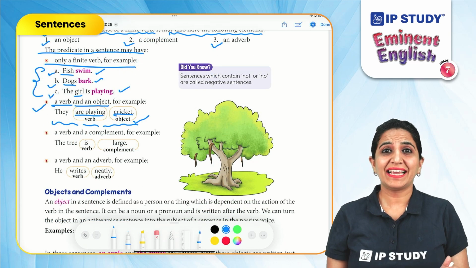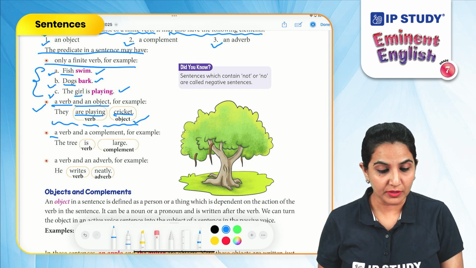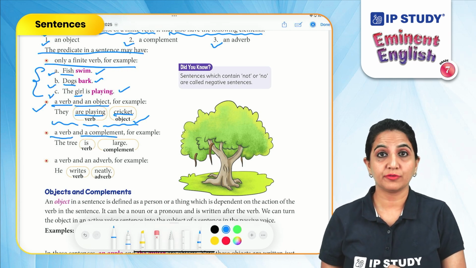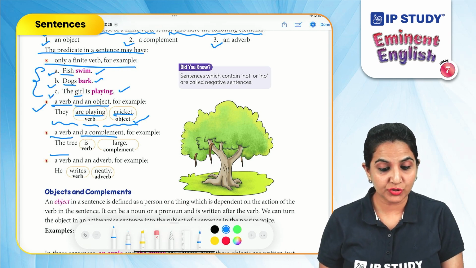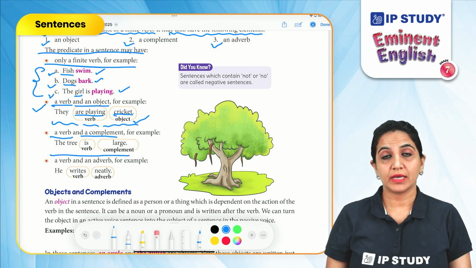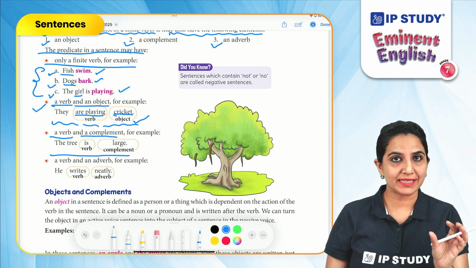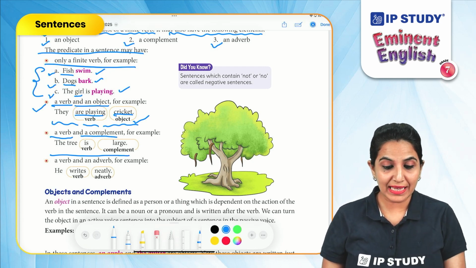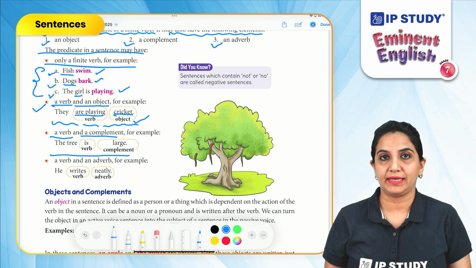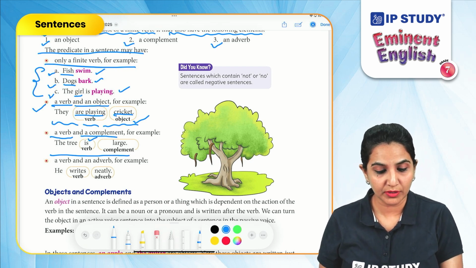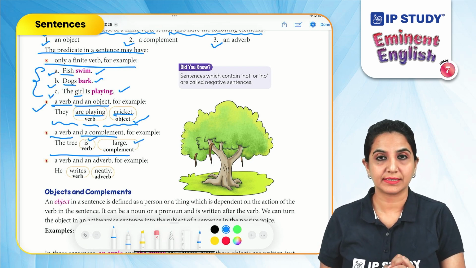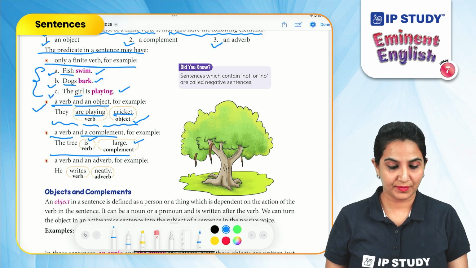Now, a predicate may have a verb and a complement. For example, the tree is large. Here, the tree is a subject. Is large is the predicate. So, is is the verb and large is the complement.